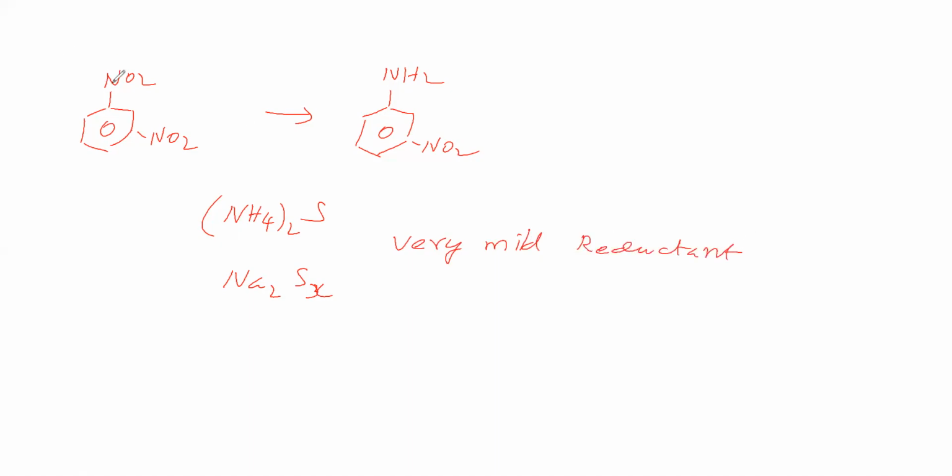Therefore one nitro group is converting into amino group, whereas the other nitro group remains as it is. So one nitro group is converting and the other is not because we are using a very mild reducing agent, ammonium sulfide, or otherwise sodium polysulfide. So reduction is completed.